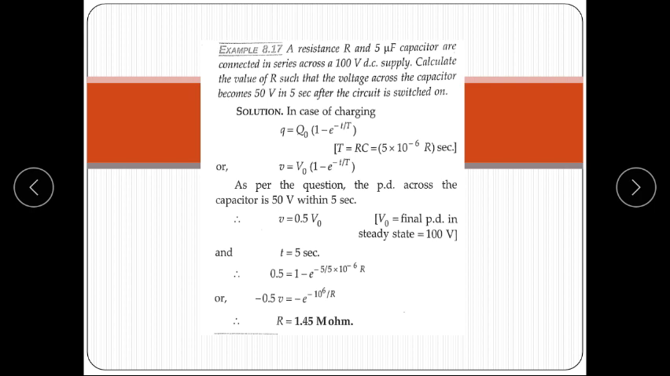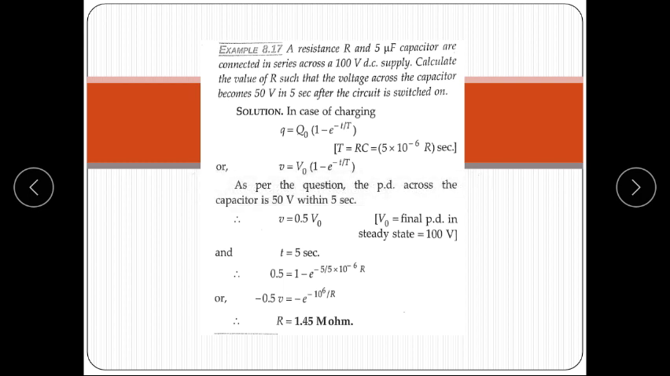So V0 is equal to the final PD in steady state, which is 100 volt, and t is equal to 5 seconds. The equation is 0.5 is equal to 1 minus e raised to the power minus 5 upon 5 into 10 to the power minus 6 R. So from this equation, the value of R we obtain is 1.45 mega ohm.